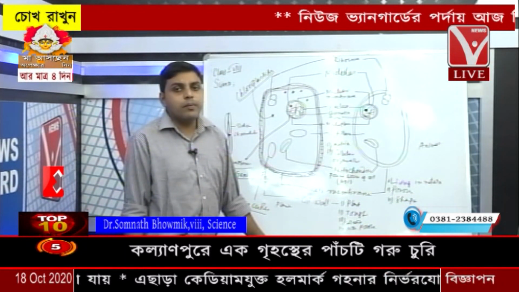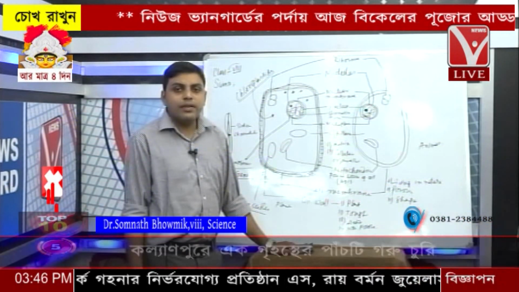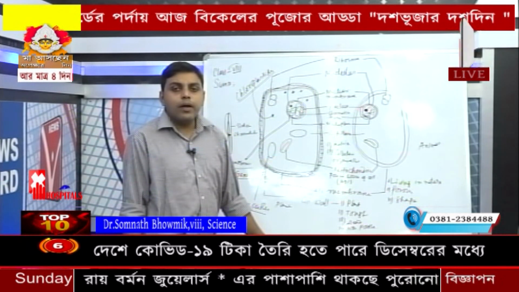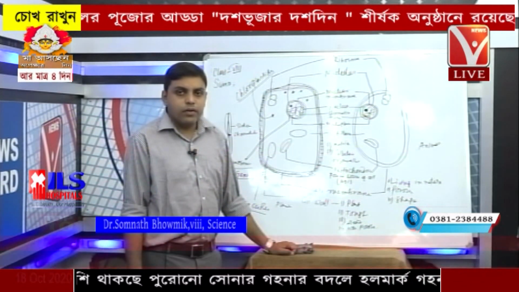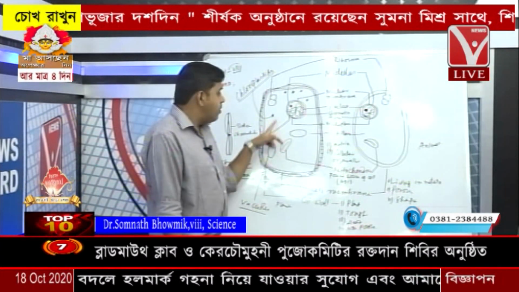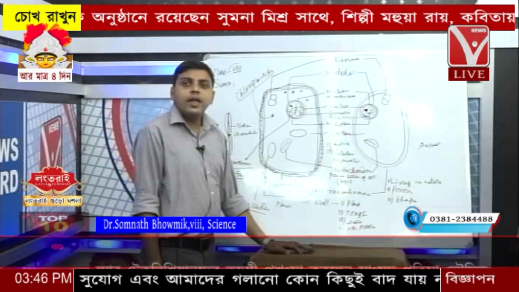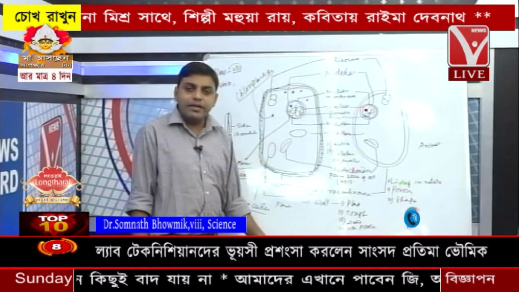In case of plant cell, there is an extra protective covering outside the cell membrane, and this is known as the cell wall. The cell wall is tough, dead, and highly lignified in nature, and because of the cell wall, the plant cells are able to withstand any adverse climatic condition. Clear? The cell membrane encloses the cytoplasm. Cytoplasm is the matrix of the cell. Within the cytoplasm, a number of organelles are embedded. We will discuss the organelles later on.